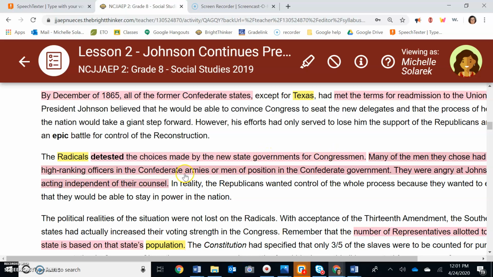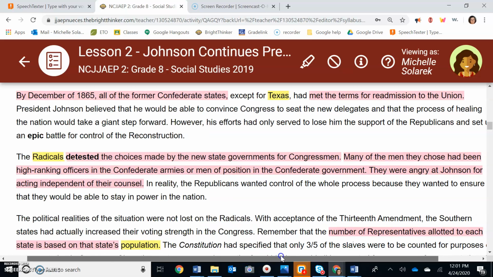Many of the men had been high-ranking officers in the Confederate armies or men of position for the Confederate government. They were angry that Johnson, the other thing that they got really upset about was that Johnson did this on his own without going to them. So the radicals are like, hey, this isn't cool. You need to ask us for help, and you didn't have the right to do it, and we don't like these guys. So who detested that? Question number 5, radicals.